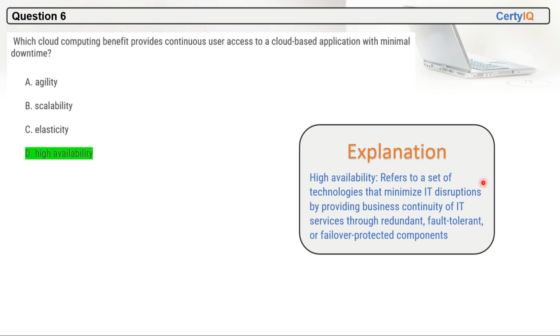High availability refers to a set of technologies that minimize IT disruptions by providing business continuity of IT services through redundant, fault tolerant, or failure protected components.